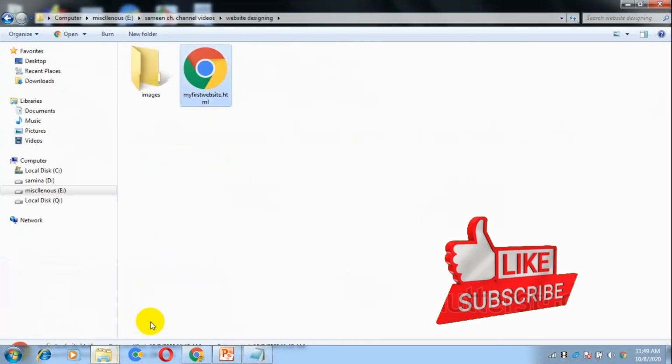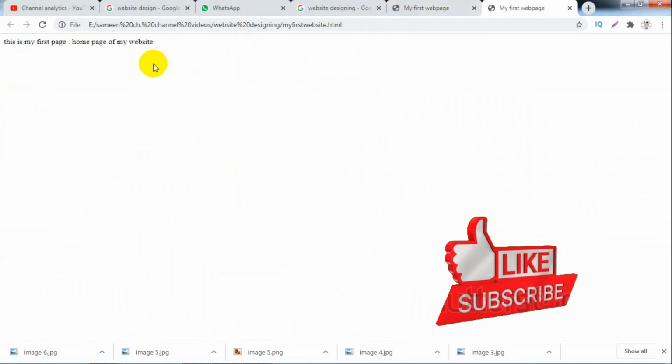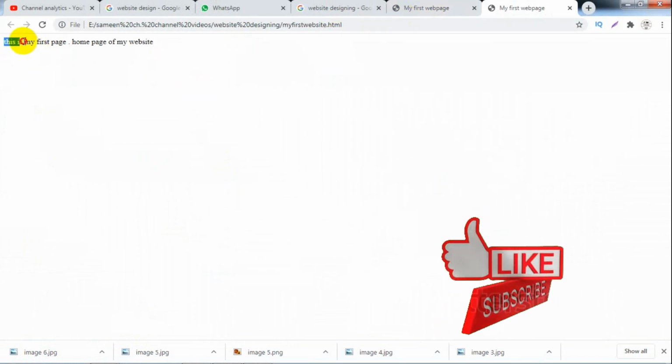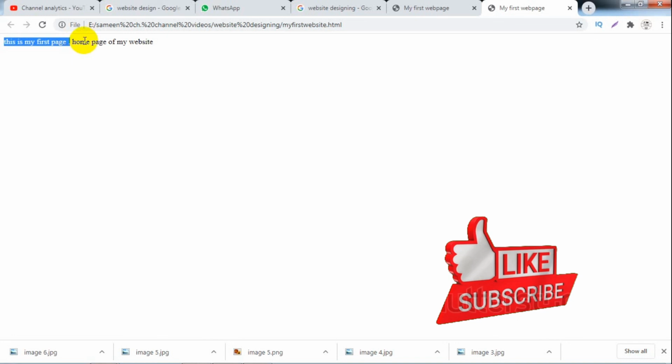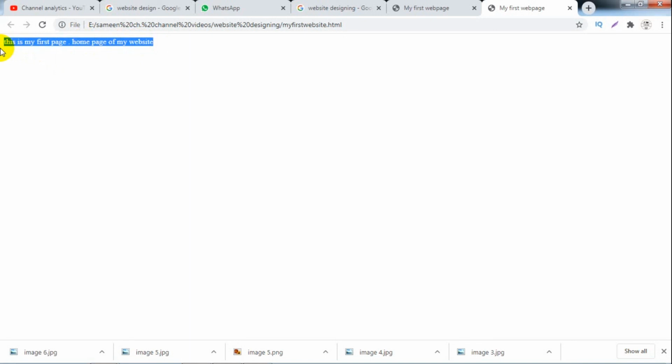Now double click this one, right? So the text appears here. This is my first page, home page of my website. We can use different format options like size, like text style, like underline, like bold, but with the use of tags, which we'll read in the next class step by step.